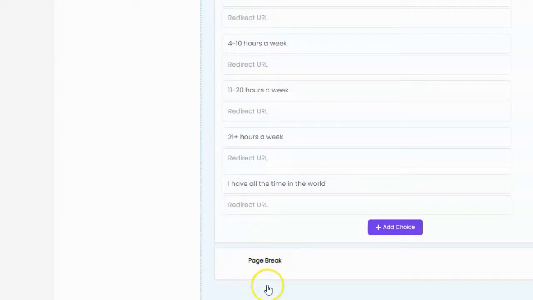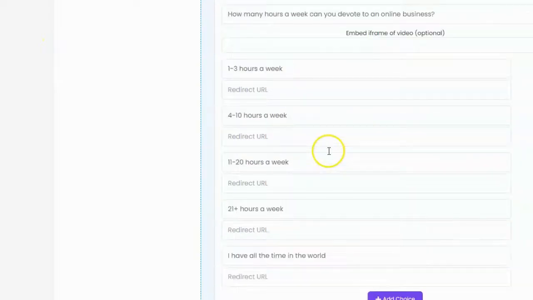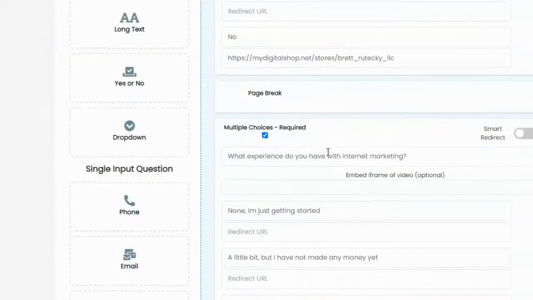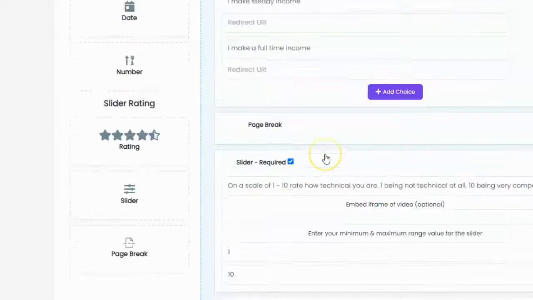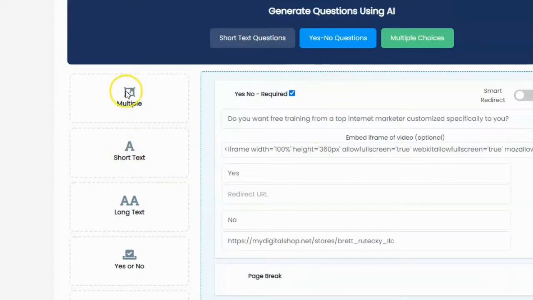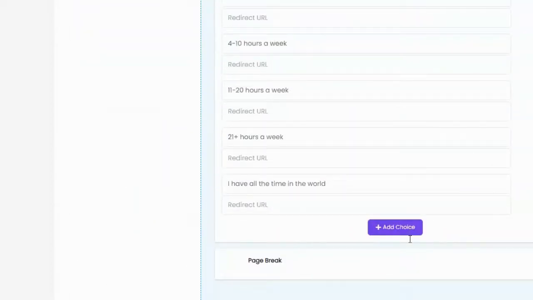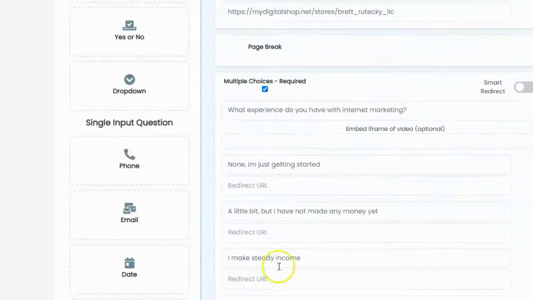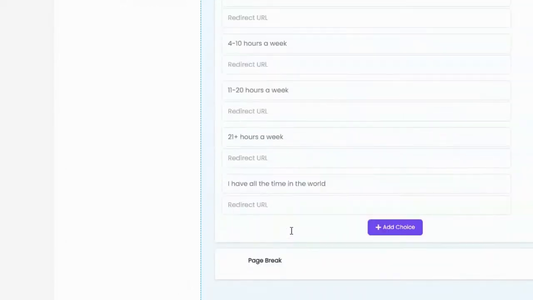But in order to add a question, I have to drag the question from the left into the right. But the questions are all the way up here. So what I have to do is just keep scrolling up and down and up and down, and it is a serious pain in the ass. I have to scroll over here, then I have to drag it down here, fill out my question, and then scroll back up again and find the question type I want, and drag it over there. It's a real pain in the butt.